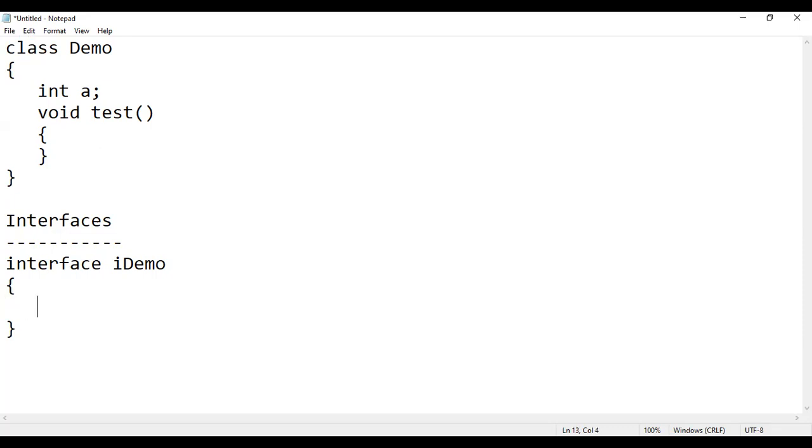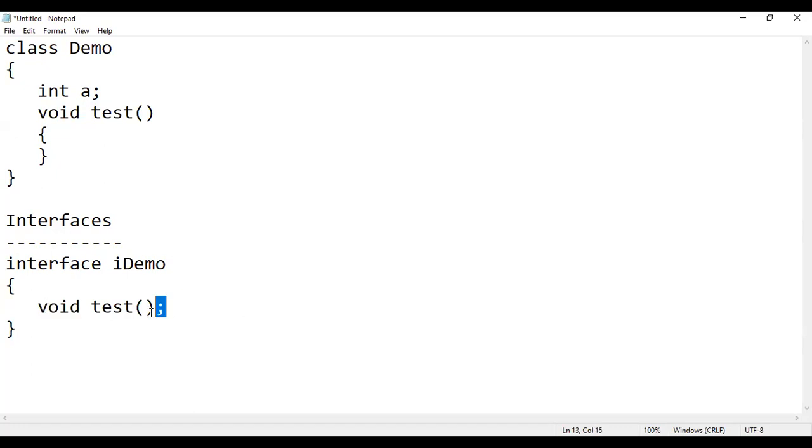Now, what does an interface contain? The most important difference is that an interface contains method declarations. That's very, very important. An interface contains method declarations, but it does not contain definitions. A declaration means something like void test. That's all.